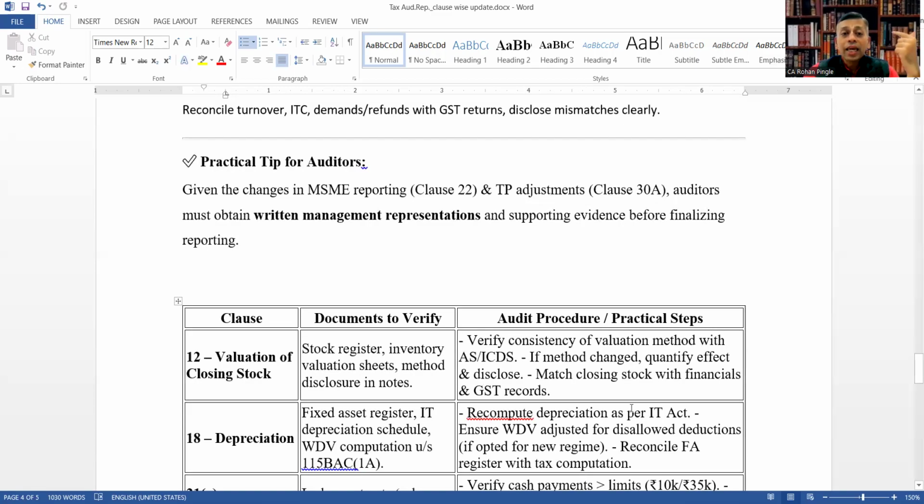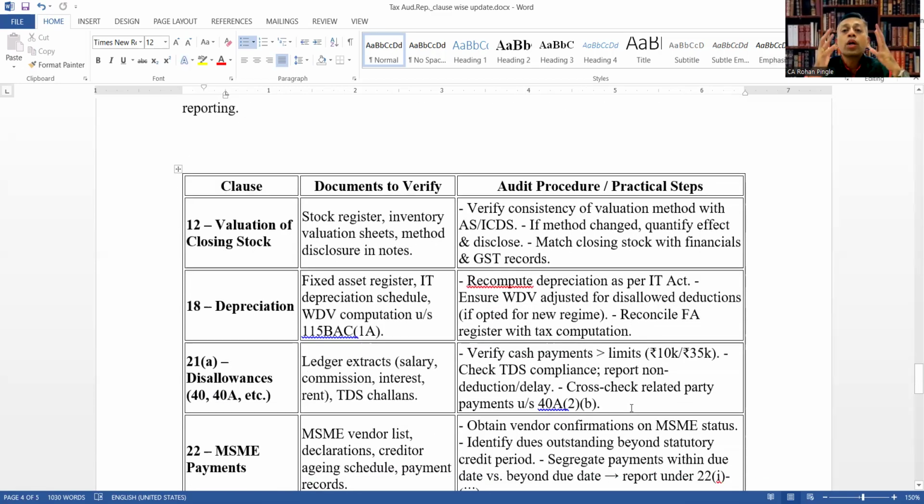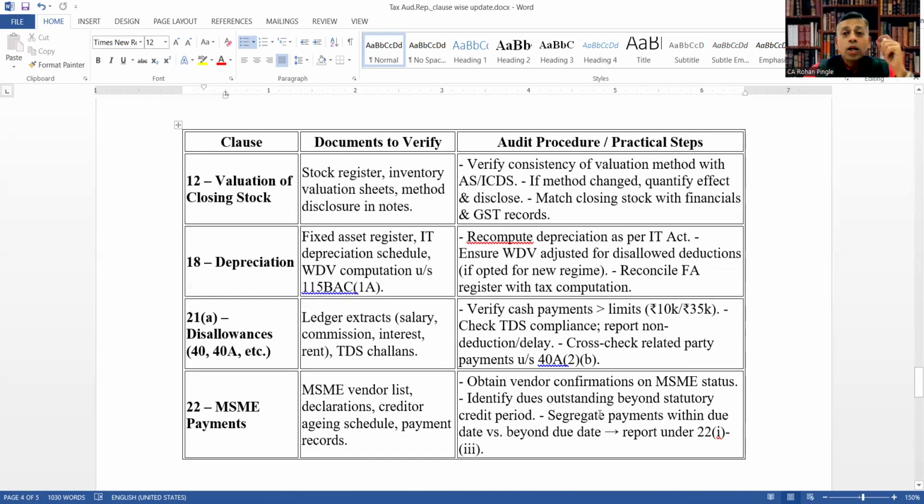Now we will see again, clause-wise, what documents we need to verify and what audit procedures or practical steps we can carry out. So let's see. Valuation of closing stock: documents to verify are the stock register, inventory valuation sheets, and method disclosure in notes. Audit procedure will be to verify consistency of valuation method with accounting standards or whatever applicable ICDS. If method changed, quantify the effect and disclose it in your report. Match closing stock with financials and GST records too.